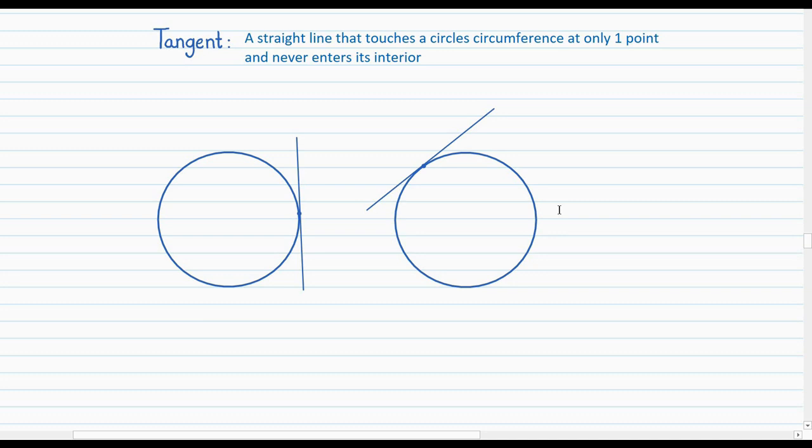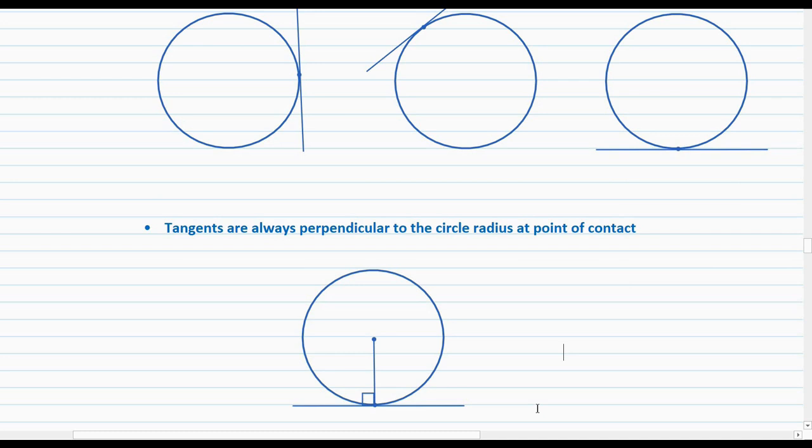Then just another example to drive the point home. This line, which the circle essentially sits on top of, but the line only touches the circle at a single point and doesn't enter the interior. So this also counts as a tangent. Then an important property of tangents, which we'll use to solve various questions, is the fact that the tangent will always be perpendicular to the radius of the circle at the point of contact.